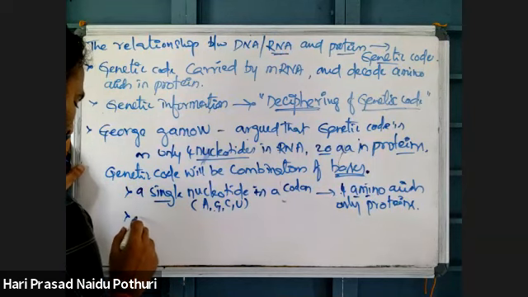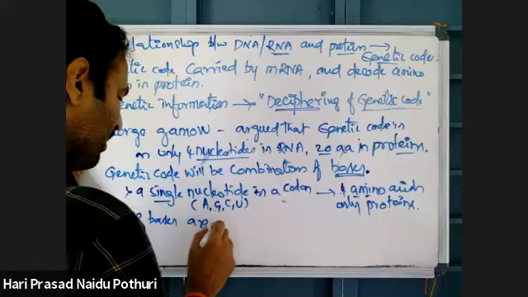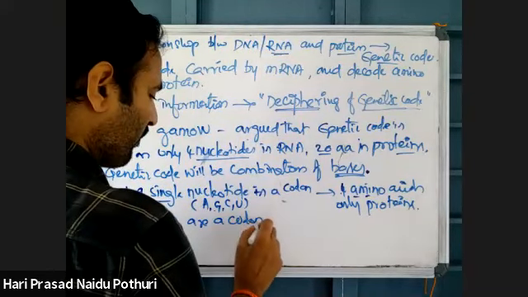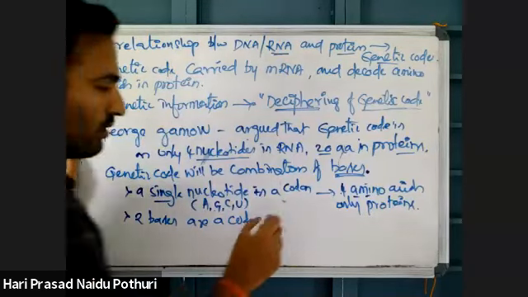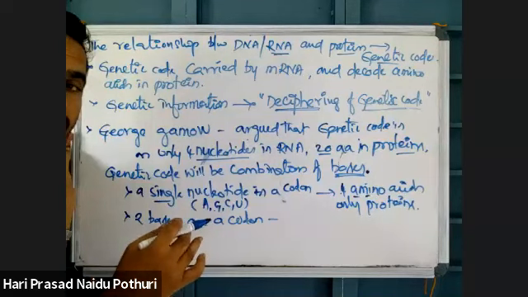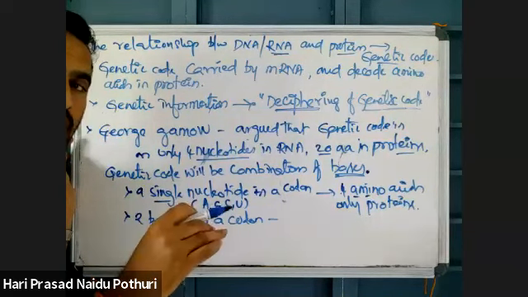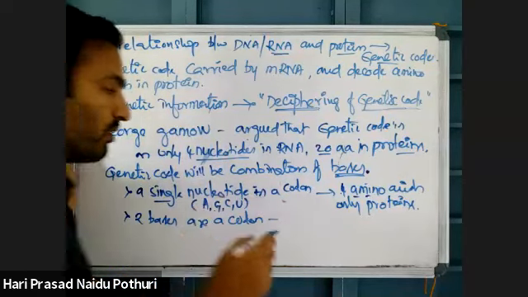If two bases are a codon, it means different combinations: AA, AG, AC, AU. That is one sequence. GA, GG, GC, GU. Like that, 16 combinations are possible.